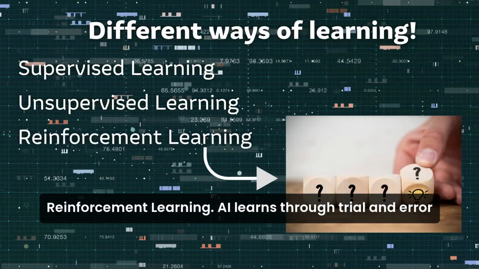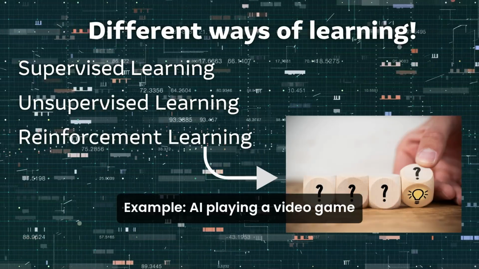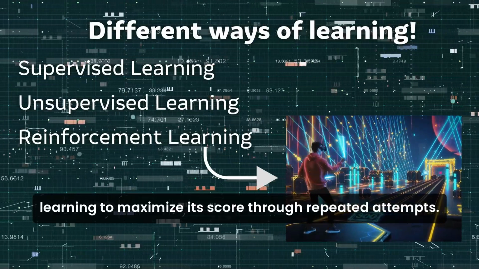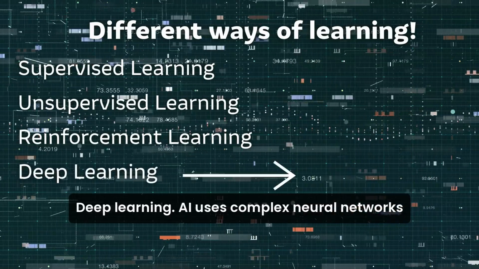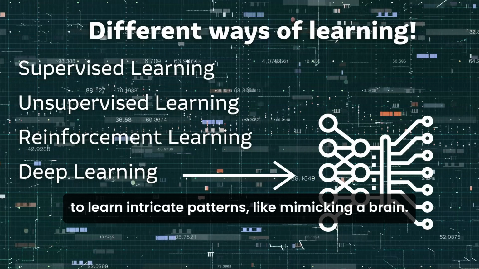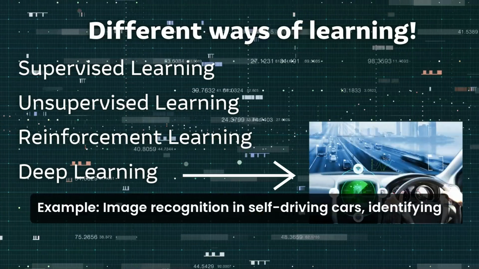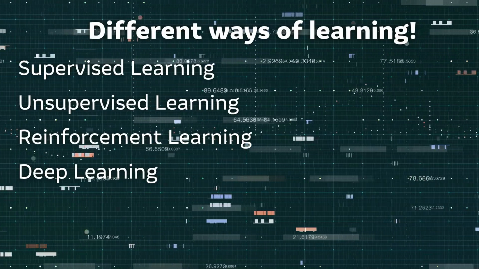Reinforcement learning: AI learns through trial and error, like a video game character getting rewards. Example: AI playing a video game, learning to maximize its score through repeated attempts. Deep learning: AI uses complex neural networks to learn intricate patterns, like mimicking a brain. Example: image recognition in self-driving cars, identifying objects and pedestrians with high accuracy.